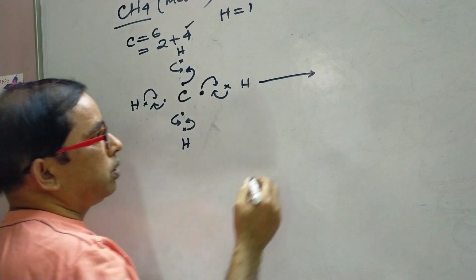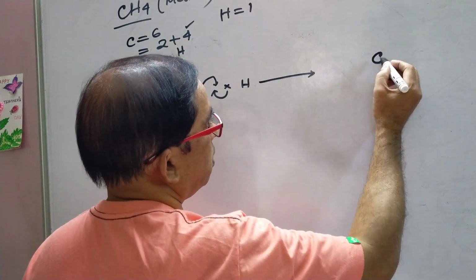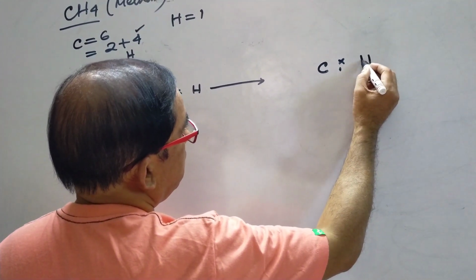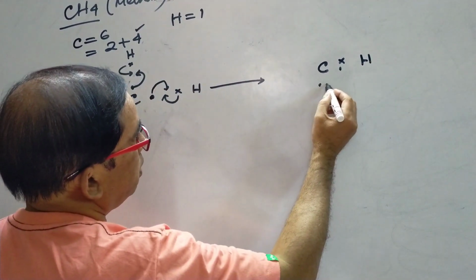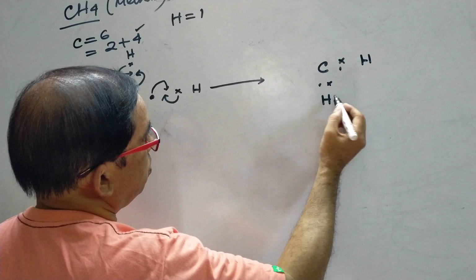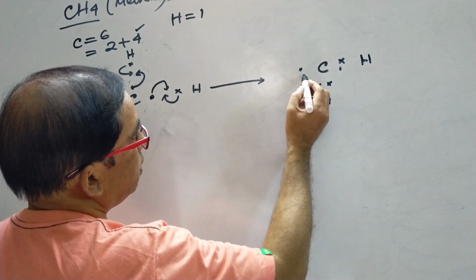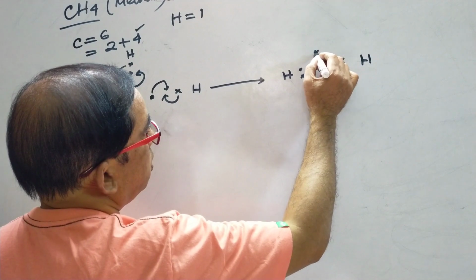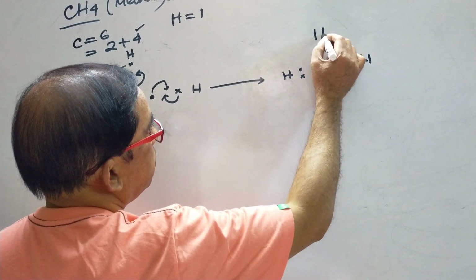Now we can write this one like carbon. This is the shared pair of electrons with this hydrogen, and this one is the shared pair with this hydrogen. This is like that, and here also like that.